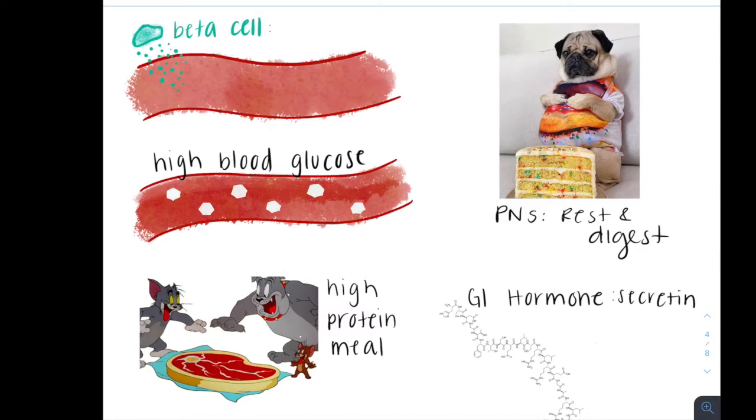The third reason is reacting to the parasympathetic nervous system. This portion of the autonomic nervous system tells the body to rest and digest. For example, after Doug the Pug ate his birthday cake, he had to rest on the couch and digest the food. His parasympathetic nervous system tells his pancreas to release insulin to be able to absorb the glucose from the cake. The fourth reason is in response to GI hormones, such as the small intestine releasing the hormone secretin.